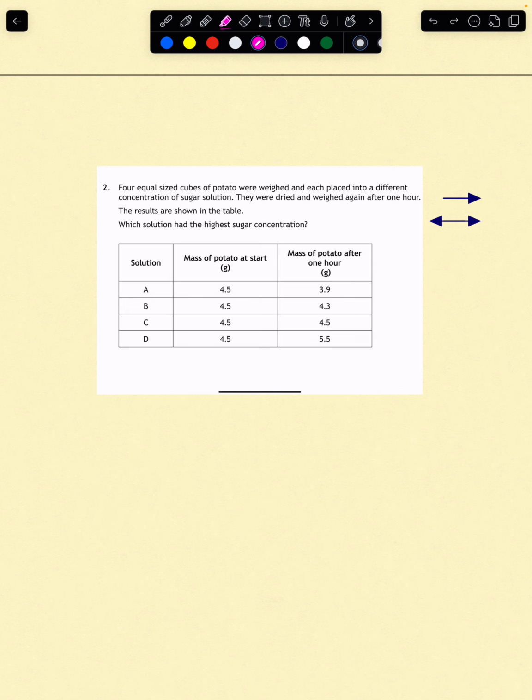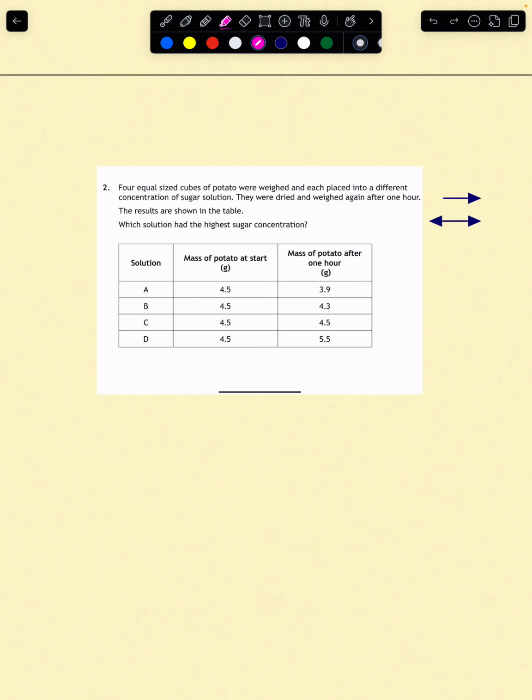Four equal sized potato cubes, 4.5 grams, were placed into different sugar solutions. After 1 hour, they were dried and weighed again. Now, the reason that we dry those potatoes once they come out is because there might be excess water on the outside of the potato sample, and we don't want to count that.